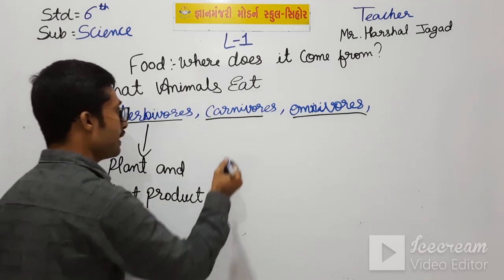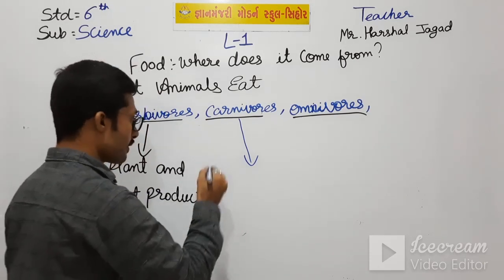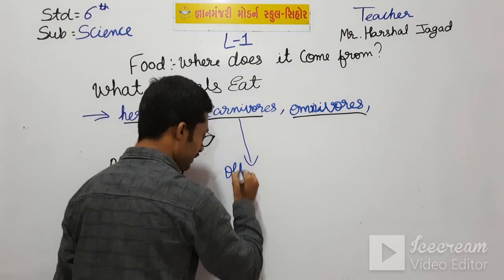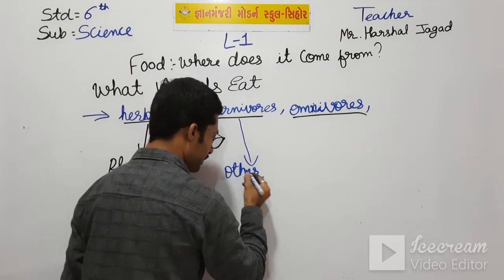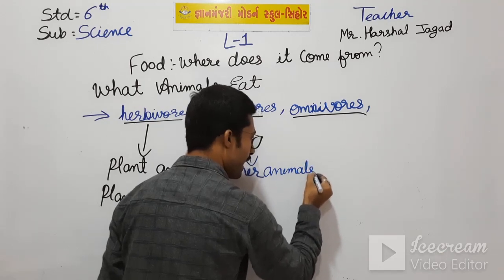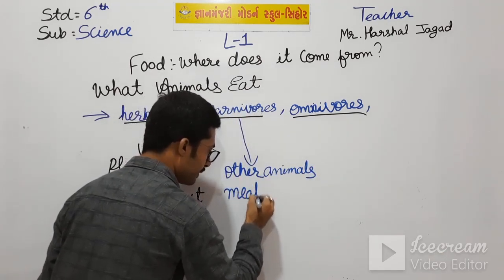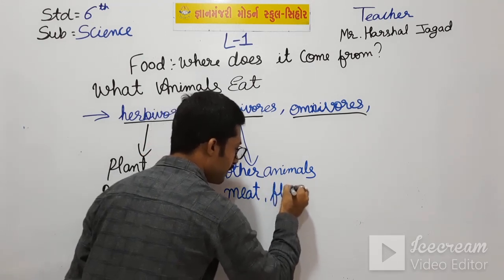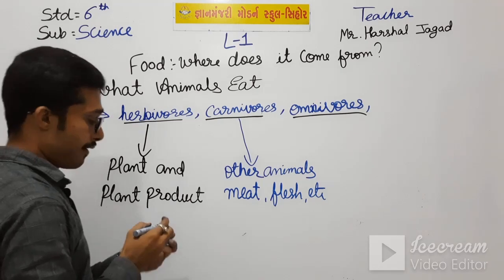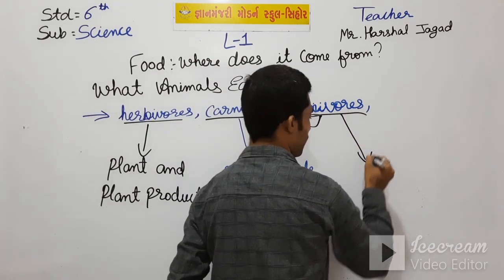So what do the carnivorous animals eat? They eat other animals. Meat, flesh, etc. And what do the omnivorous animals eat?